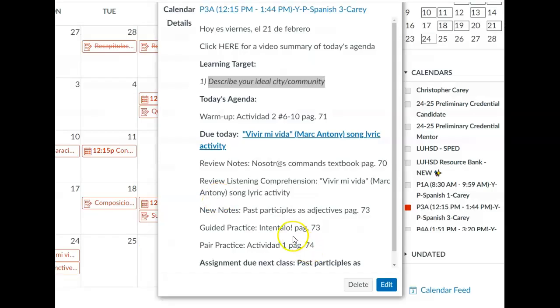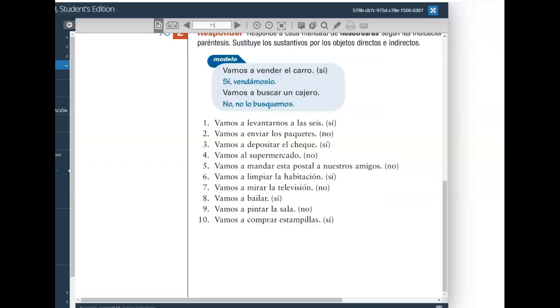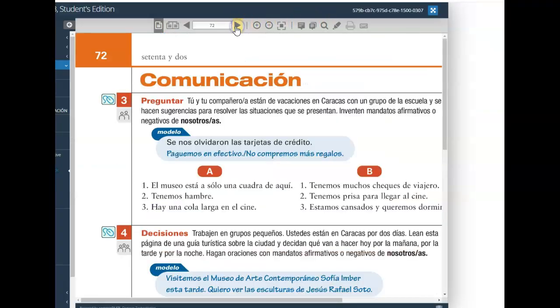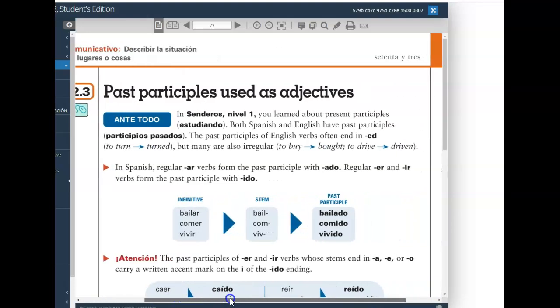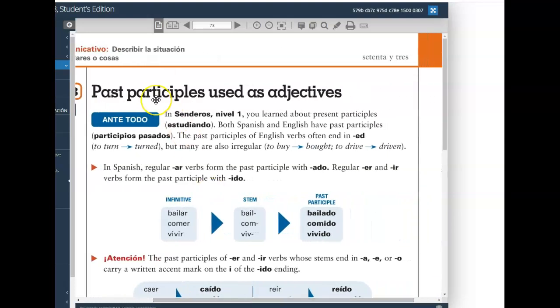All right, now we're going to get into our new notes today, which are past participles as adjectives on page 73. Whoops. A ver, página 73. Past participles are verbs in their past form, a base verb articulated or expressed in its past form.